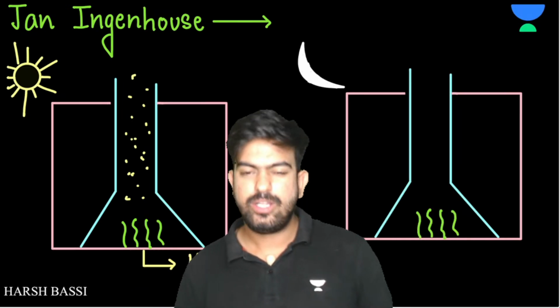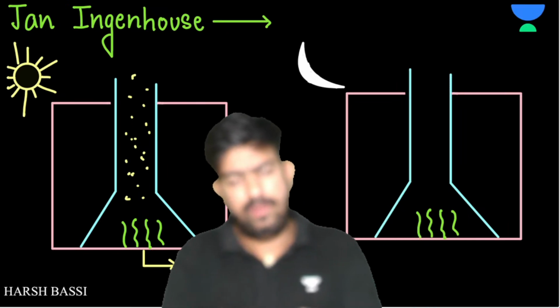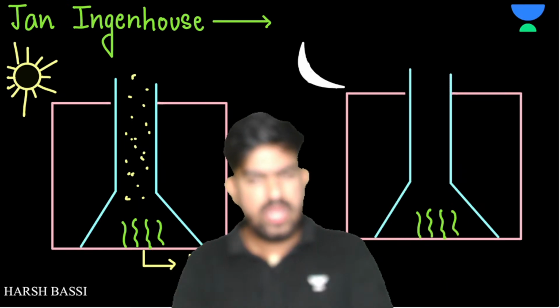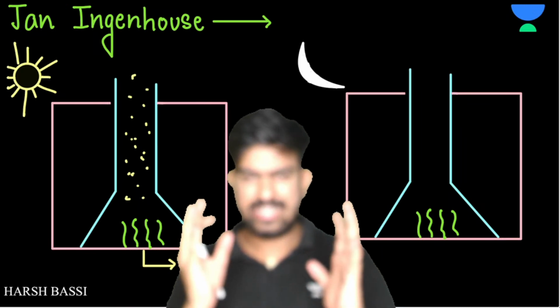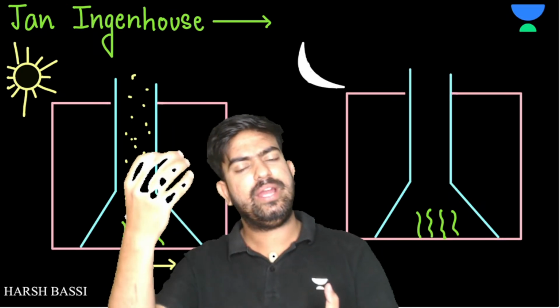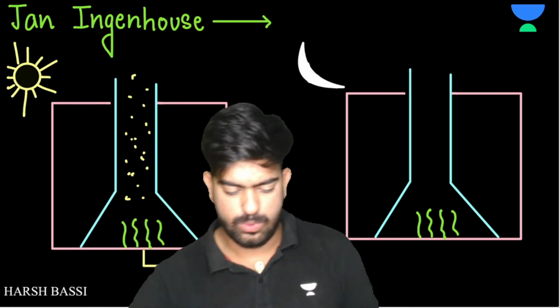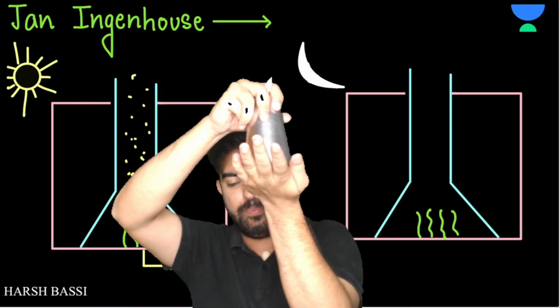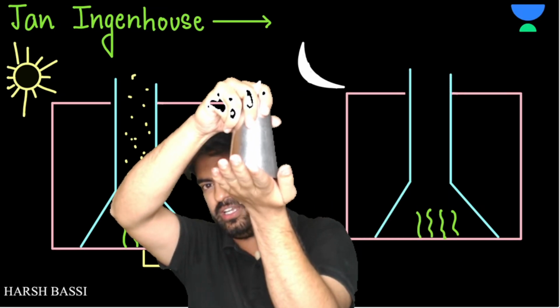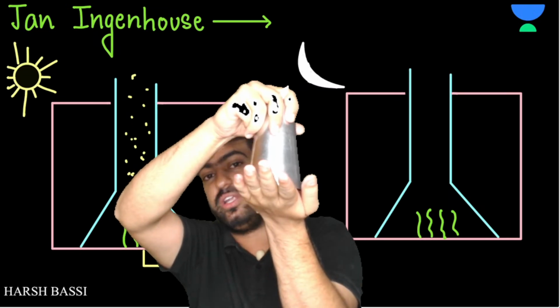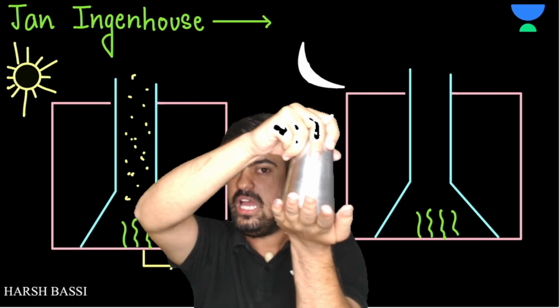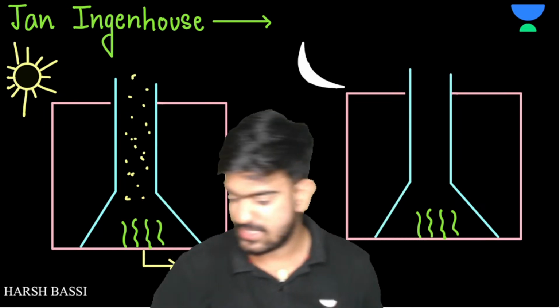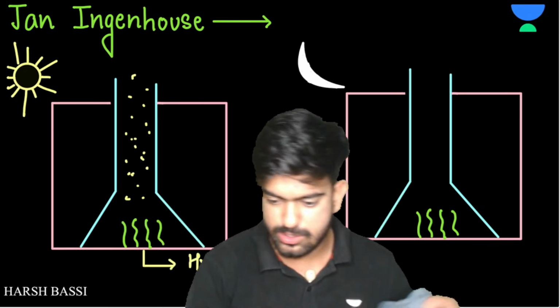Clear? Now he took that hydrilla and put it into a beaker kind of thing, and then he took an inverted funnel and just placed it like this. Suppose that this is a glass. Do we have water in this? No. So he put this glass. Oh wow, it's water. So the funnel was placed like this, and inside this he was having the hydrilla plant. Okay, great. Now who is going to clean this drop of water?